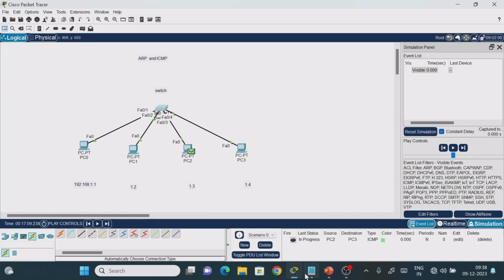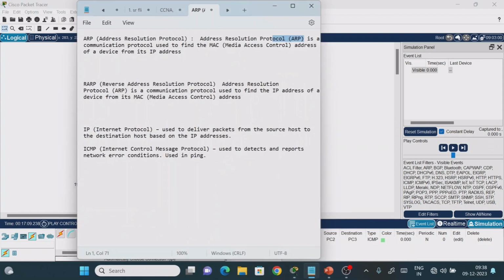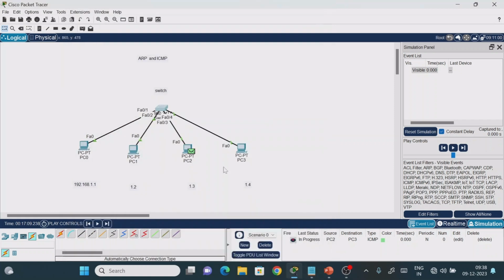Next, what is the ICMP protocol? Suppose you are sending a message, Internet Control Message Protocol, from the source to the destination. There is no guarantee that the packet will be delivered to the destination or not. Then how do we find out whether the packet is delivered? The only way is that after receiving the packet, the destination has to send an acknowledgement back that the packet you sent to me is received. For that purpose, we use the ICMP protocol, right?